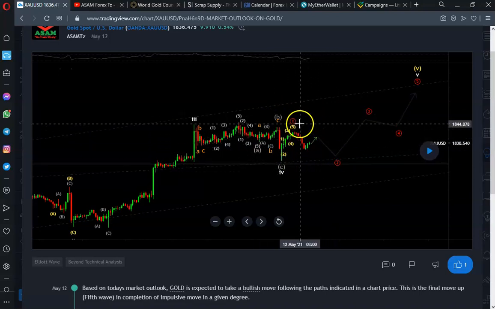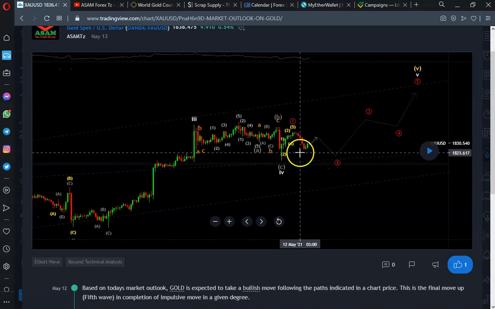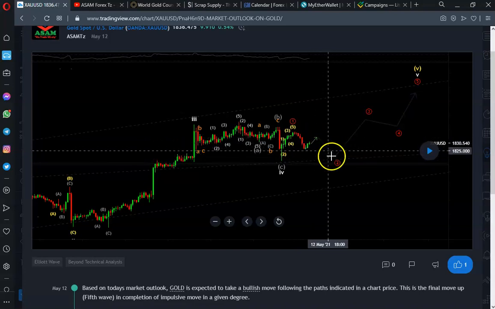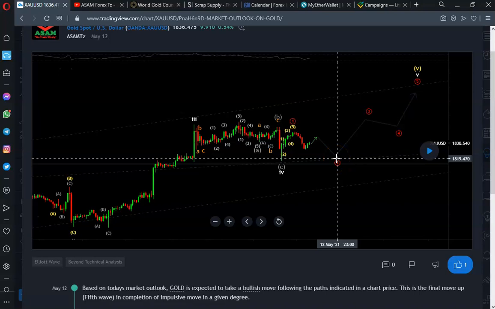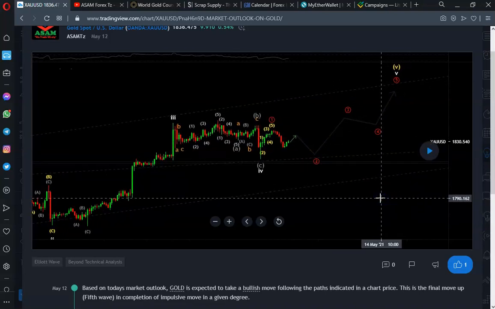We were expecting that this will be the ABC to the downside, but the market when it was moving this way was not that ABC that we expected. So it was a different market structure, but the variation was not that great. It was just a very minor variation.